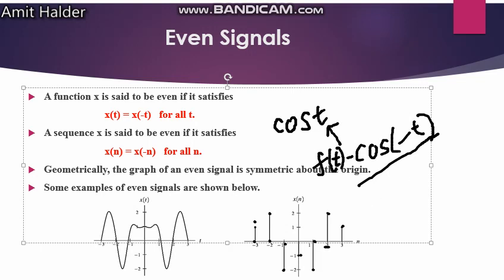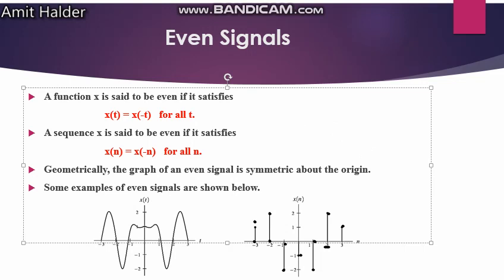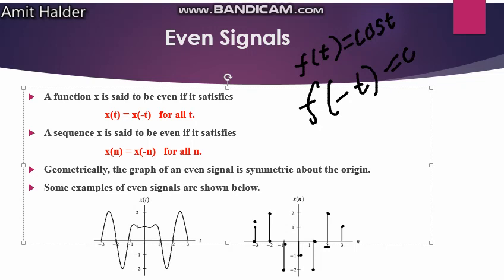Again, just look at it. If f(t) is equal to cos t, and we take the negative value of the function, f(-t), and replace the minus t in the cosine function, cos(-t), we will definitely get cos t.